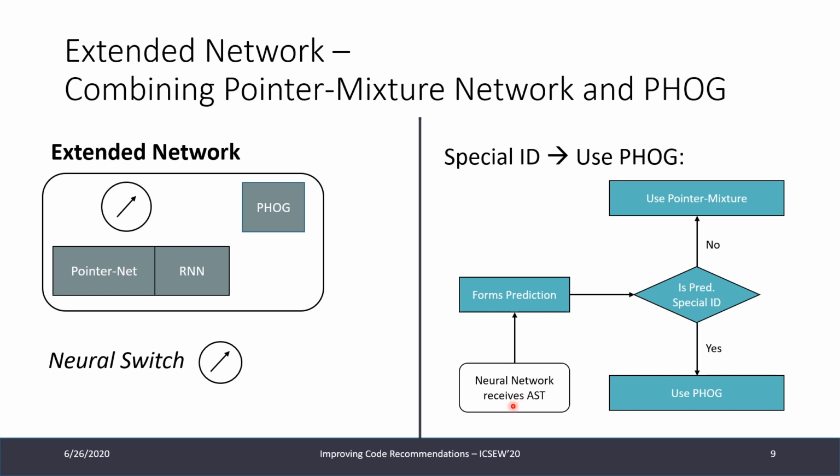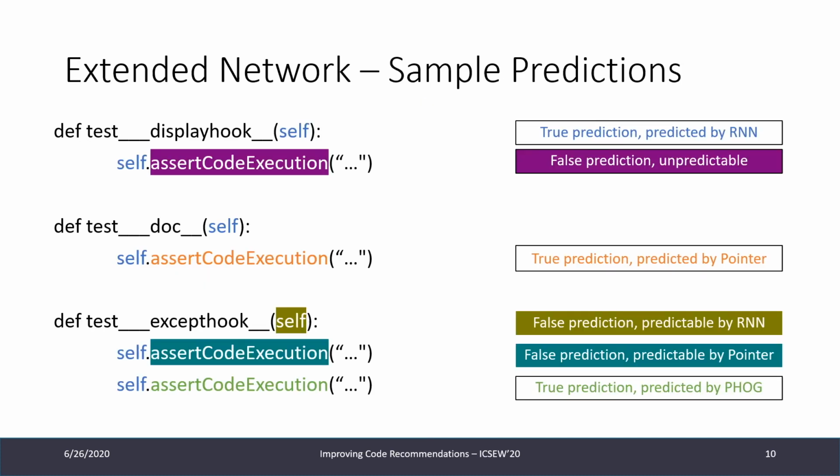How this prediction works is we feed the AST to the neural network, we form a prediction, and then we simply check: is the prediction our special ID? If so, then we utilize the prediction from the PHOG, and if not, then we use the pointer mixture network. So now let's take a look at some sample predictions from the extended network.